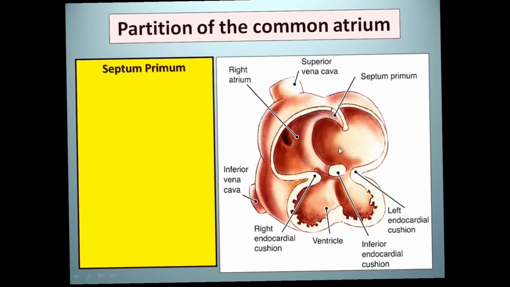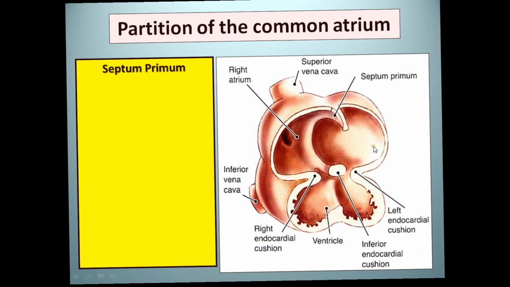That septum is called the septum primum. Initially the septum primum descends down to reach the endocardial cushion, and the endocardial cushion approximates toward the edge of the septum primum. So these two edges try to meet in the midline, and there is flow from the right to the left side while the partitioning is partial.